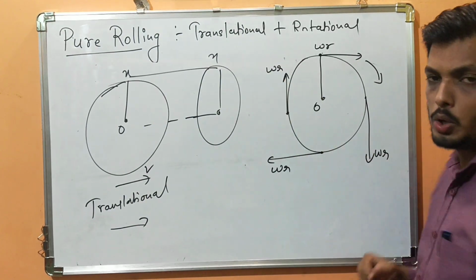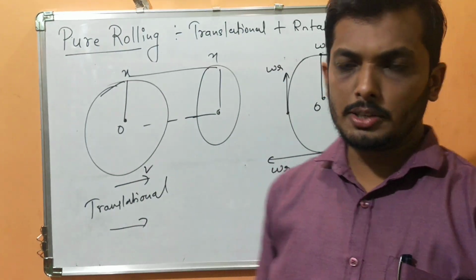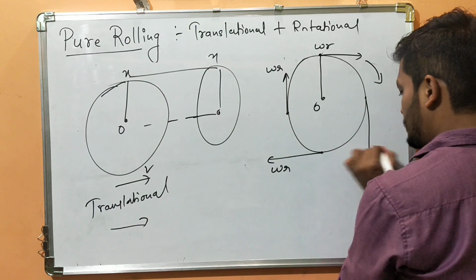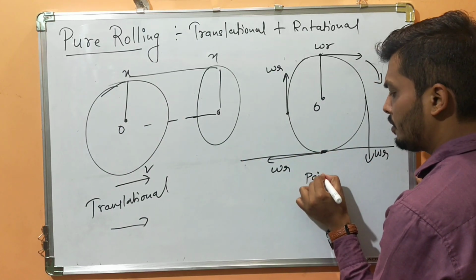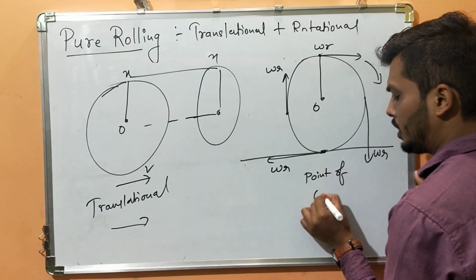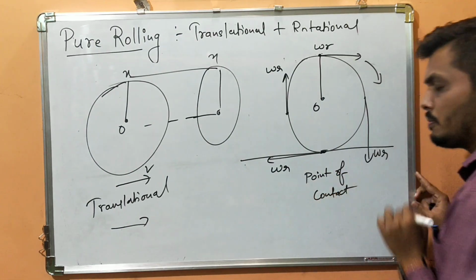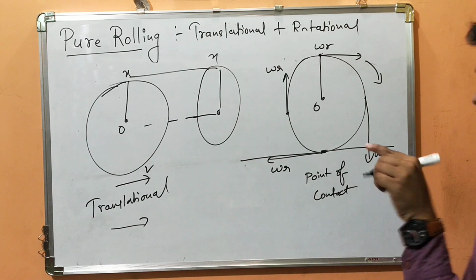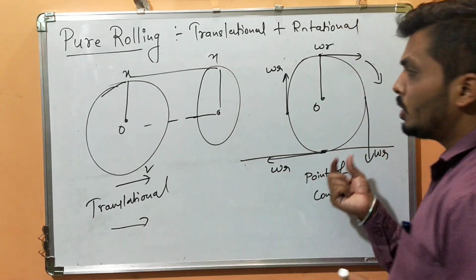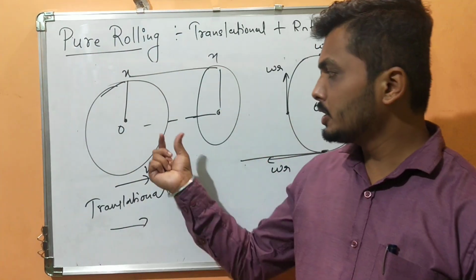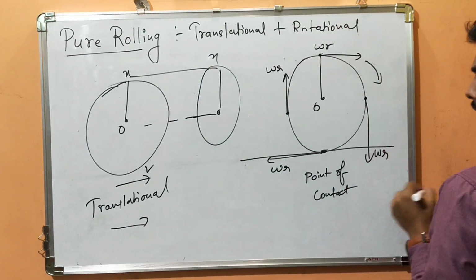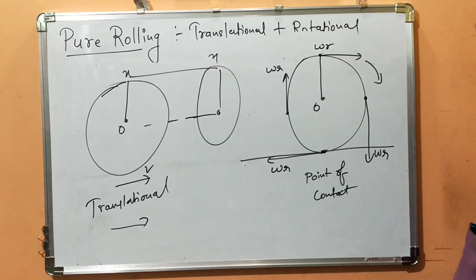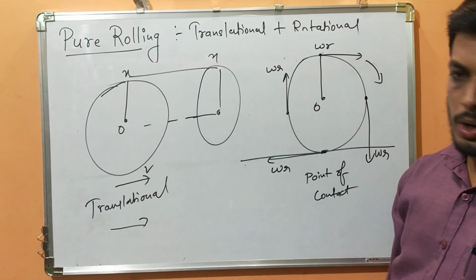Now in pure rolling, there is one condition that has to be satisfied. This point is known as the point of contact. Now how do you understand what will be the magnitude and direction of the pure rolling? Suppose you want to get the direction and magnitude of this pure rolling at this point.